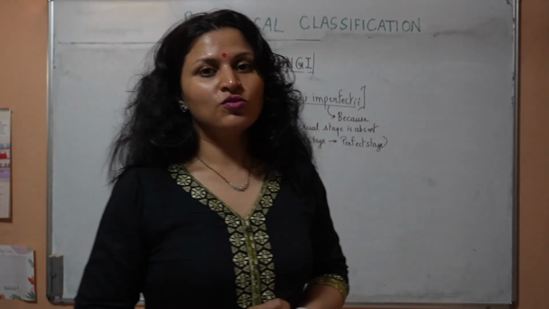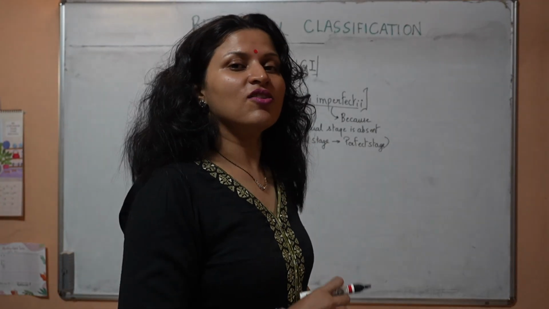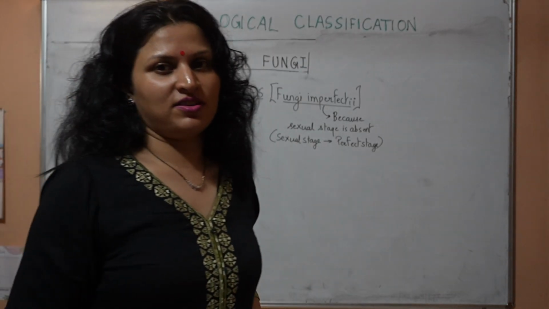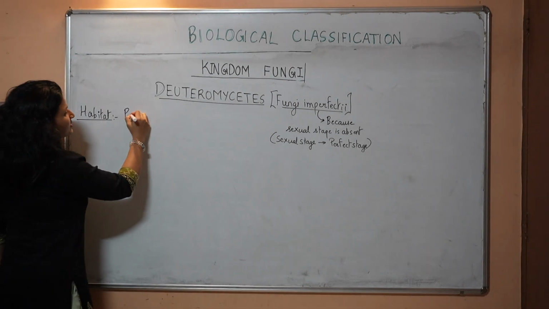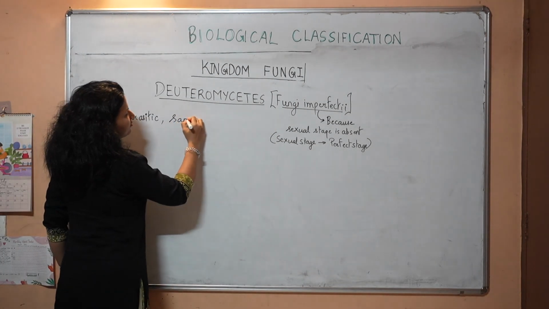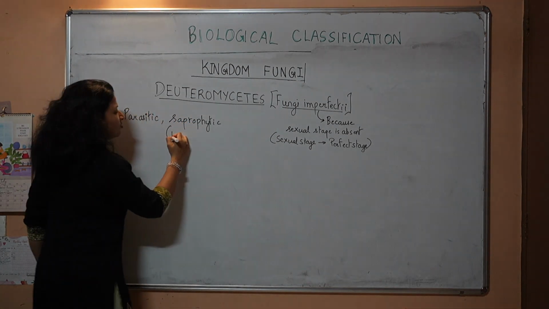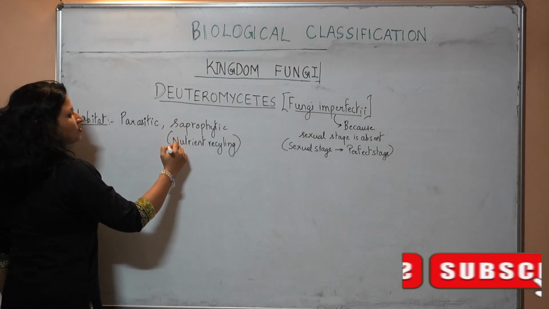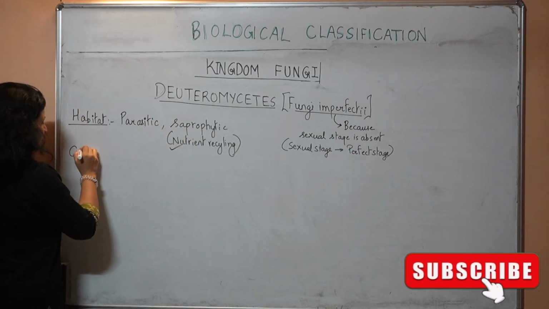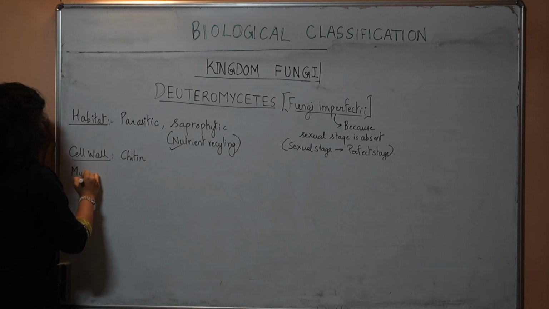So in this class, there will be those fungi whose sexual stage is still unknown, yet to be discovered. Habitat: these are mostly parasitic forms. Saprophytic forms are also found. They are involved in nutrient recycling. This is an important statement from NCERT. The cell wall will be chitin. The mycelium will be septate.